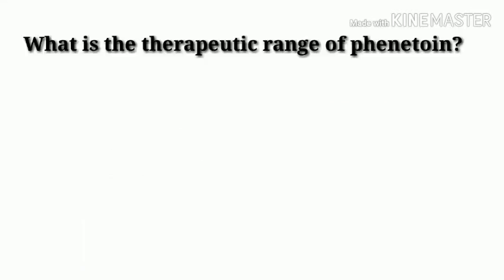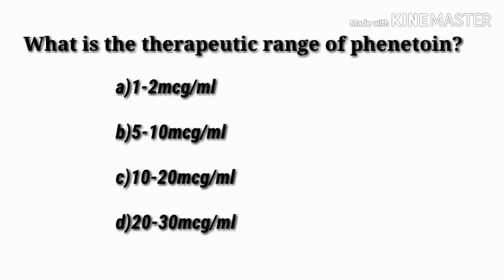What is the therapeutic range of phenytoin? Options: A. 1 to 2 microgram per ml. Option B. 5 to 10 microgram per ml. Option C. 10 to 20 microgram per ml. And option D. 20 to 30 microgram per ml. Answer is option C, 10 to 20 microgram per ml. 10 to 20 microgram per ml is the therapeutic range of phenytoin. Slurring of speech indicates increased level of phenytoin.